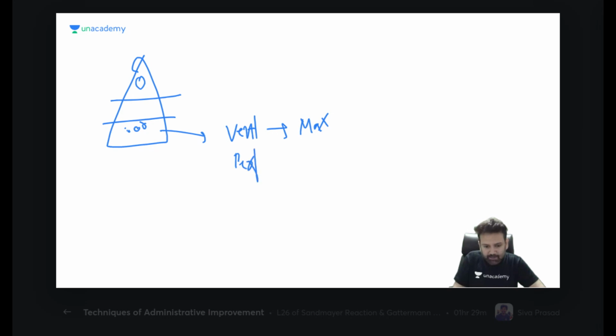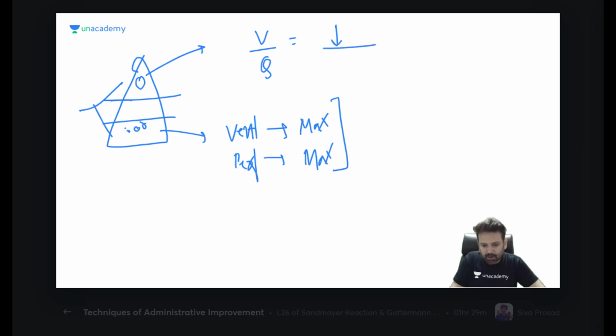Is blood maximum at the apex or base? Perfusion is also maximum at the base because of gravity. But at the apex, the V by Q ratio is higher. Why? Because at the apex ventilation is low, but perfusion is very, very low.